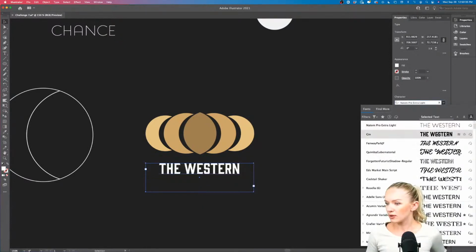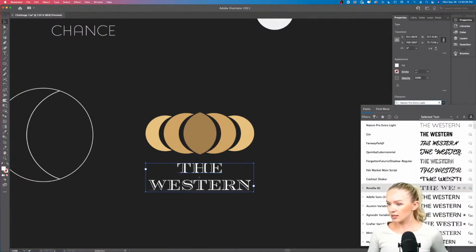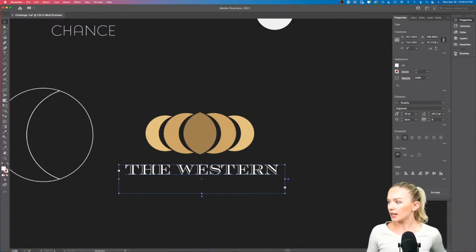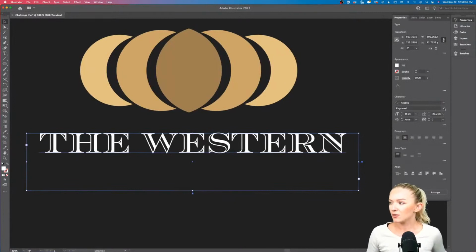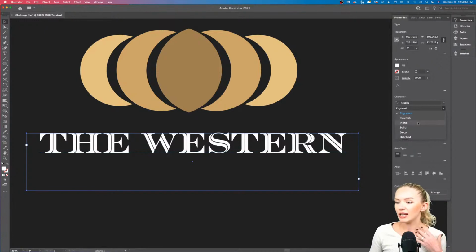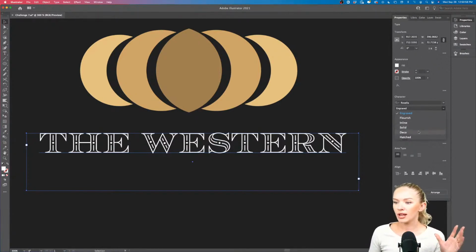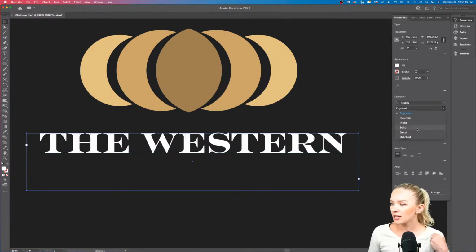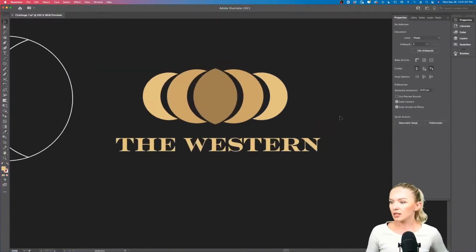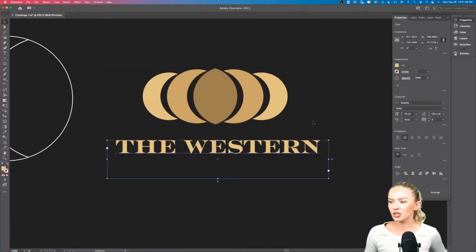So here we can also play around with a font and see what will work here. Maybe something like Rosella Engraved. And here, this font is actually really fun. You can see that this font has a lot of variety. You can have a flourish pattern in it. You can have an inline. You can have it just solid, which I'm going to stick with, or you can have a decoration or hatched. So really cool. I love this. And I'm going to use the same color as here. It almost looks very luxurious, right?